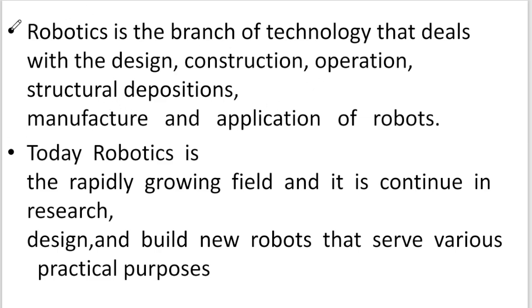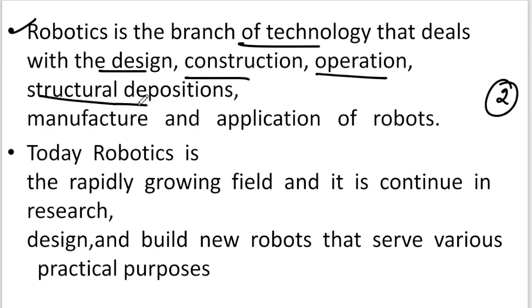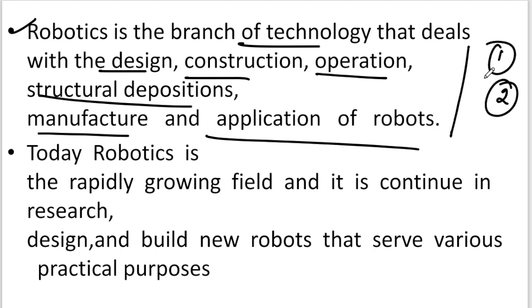Now, we'll try to see two definitions of robotics. The first definition is: robotics is a branch of technology that deals with the design, construction, operation, structural disposition, manufacture, and application of robots. For our broader understanding, this branch of technology designs the robot.